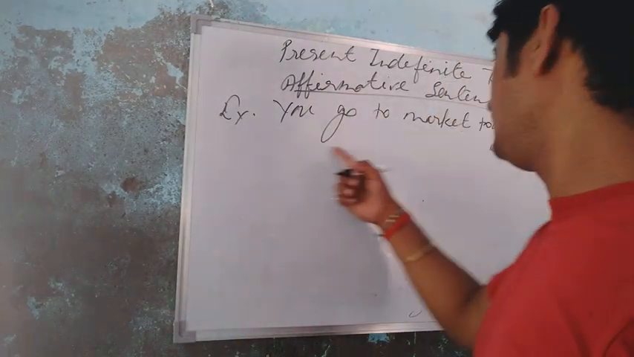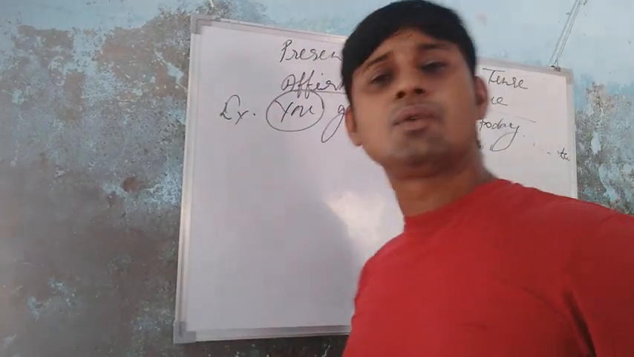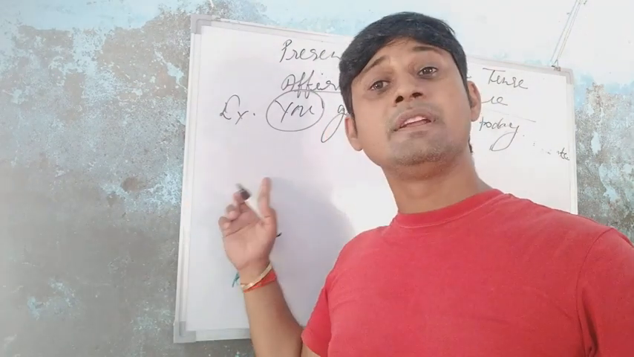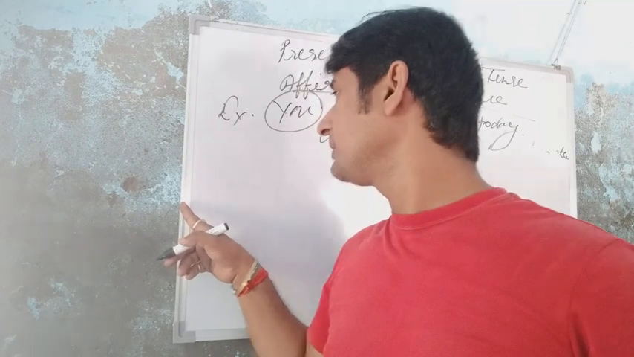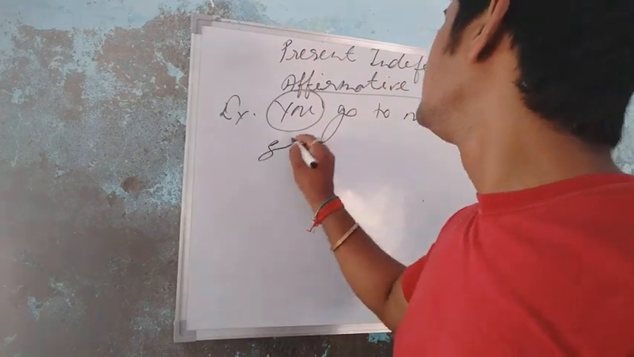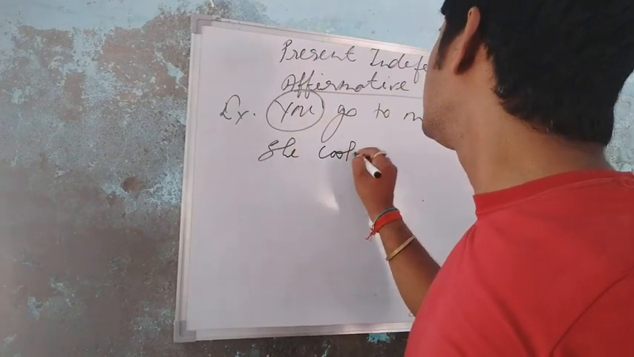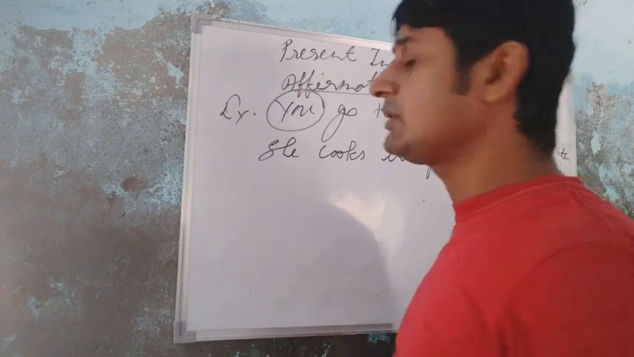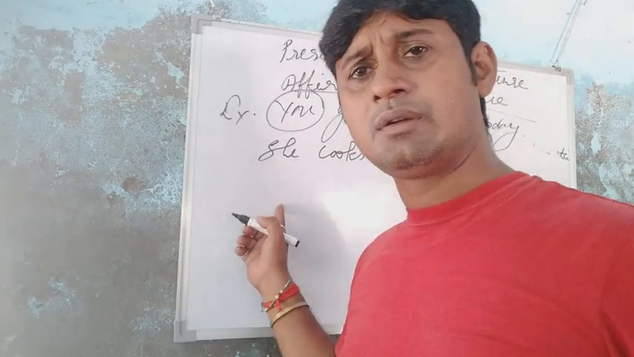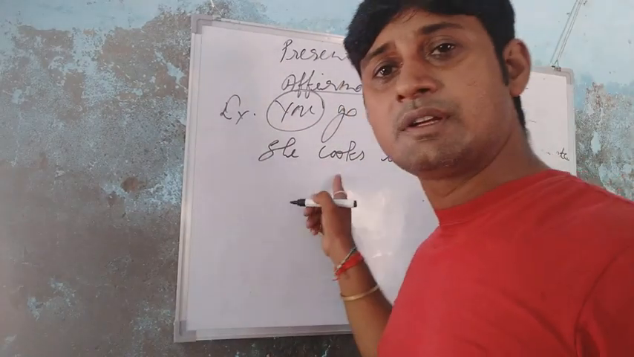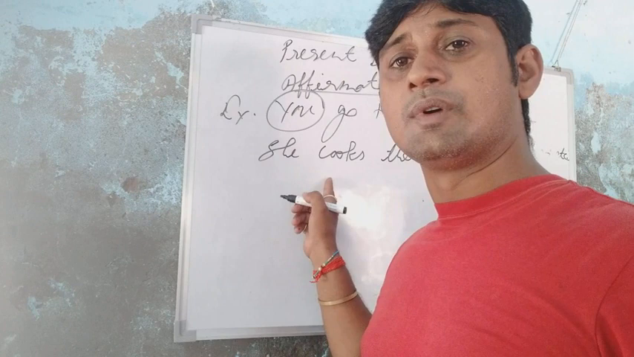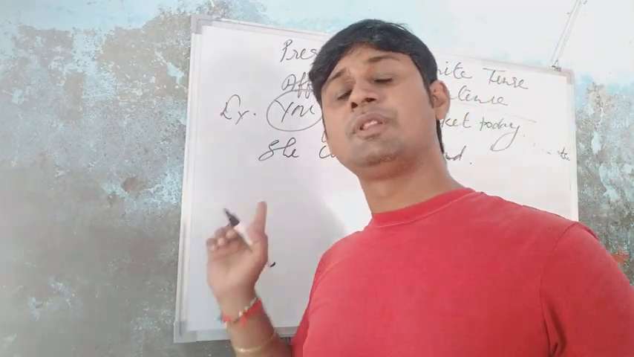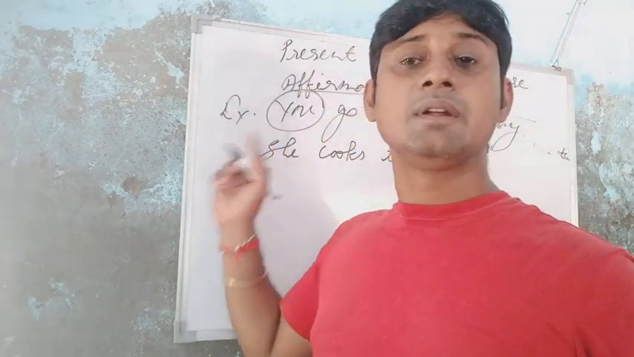Students, as you know, I already told you that with "you" you will not use "s" or "es" with the verb. Okay, and "She cooks the food." Okay, students. So she is the singular number, so you will use "s" or "es" with the verb. Cook is the verb, so you will use "s" or "es" with the verb because she is the singular number.